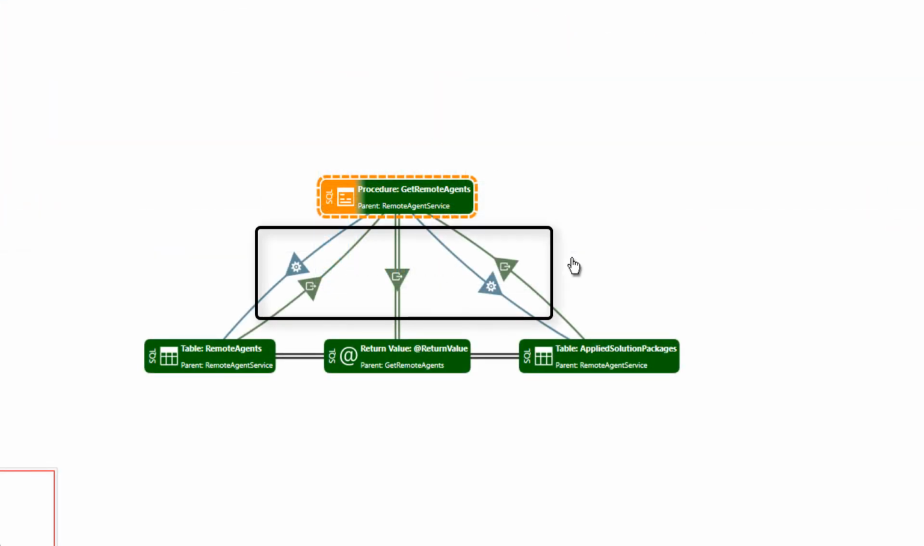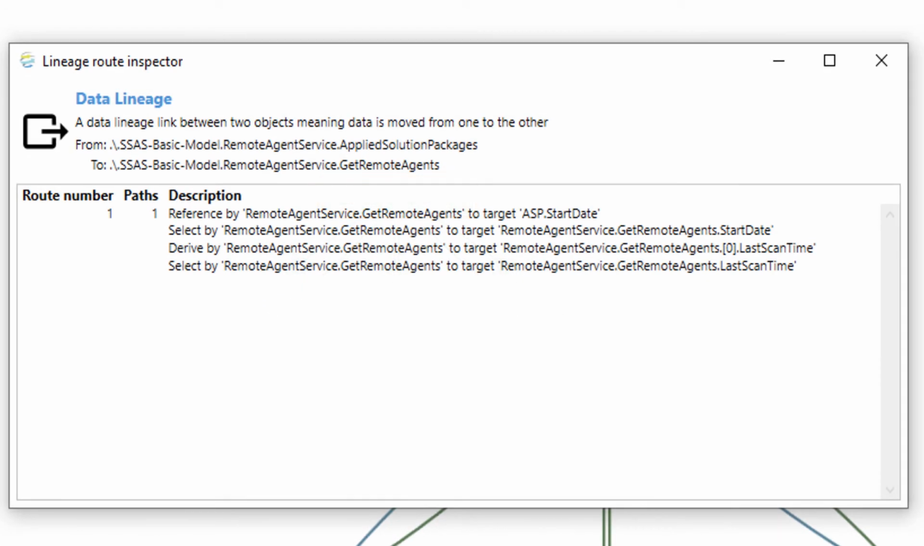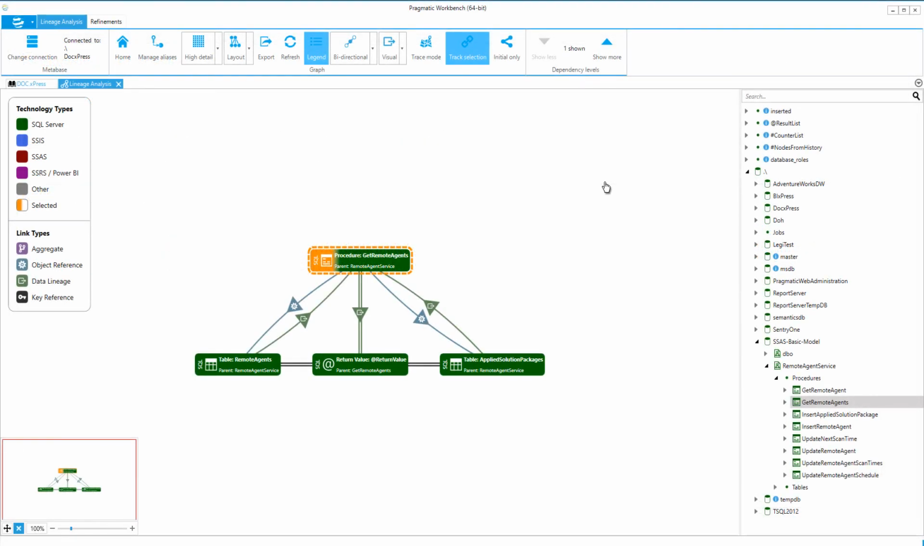Please note that there will be arrowheads in the line between objects. Hovering over these arrowheads will provide you with the link type and routing information that the data is taking. Double-clicking will also provide you with a dialog listing all the routes the data took in cases where there are many routes.